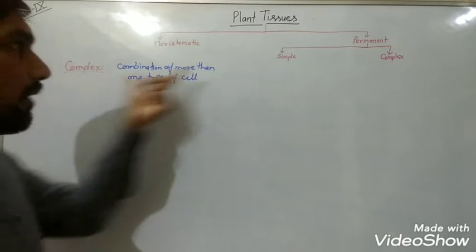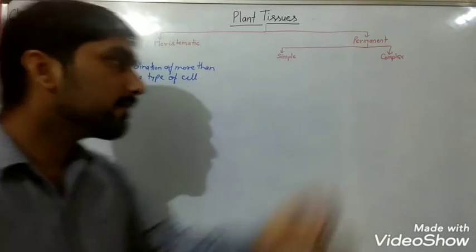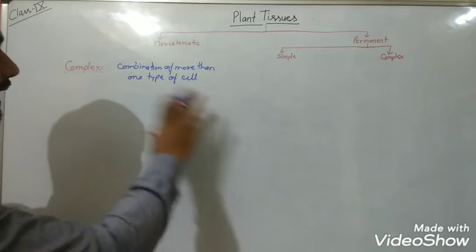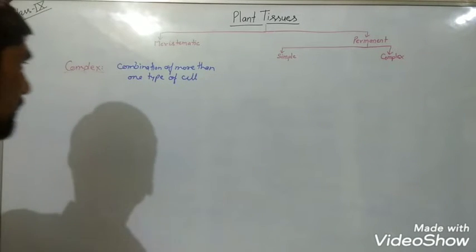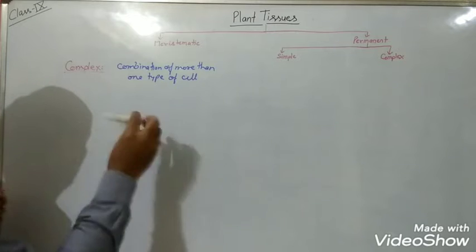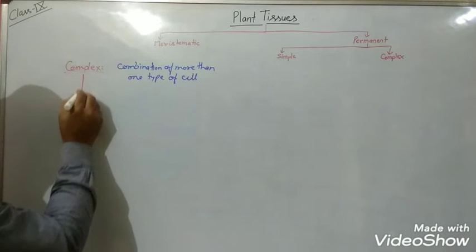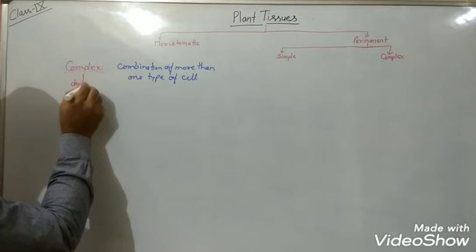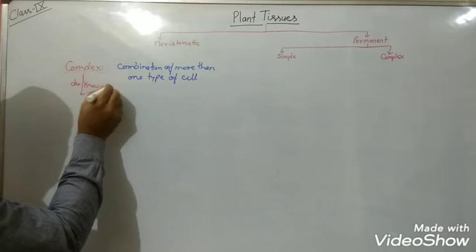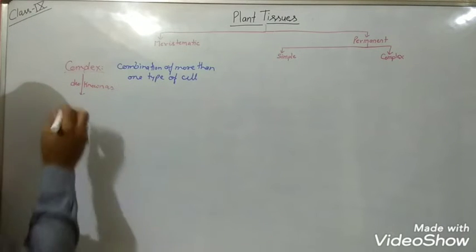So complex permanent tissues are made up from more than one type of cells, and these complex permanent tissues are also known as vascular tissues.